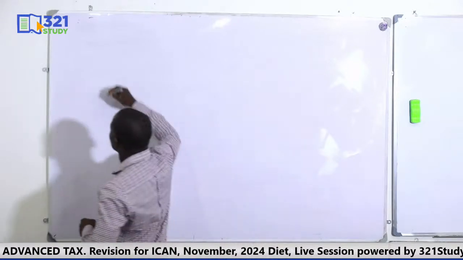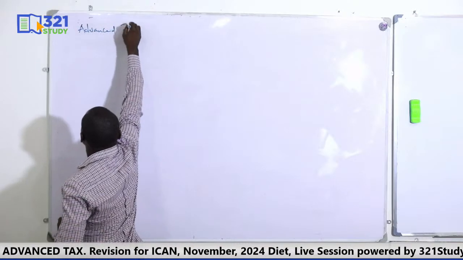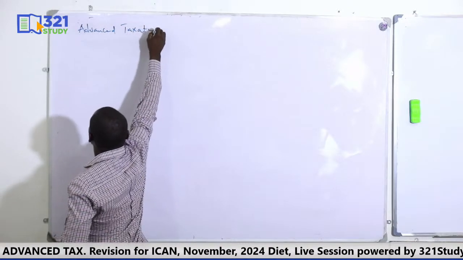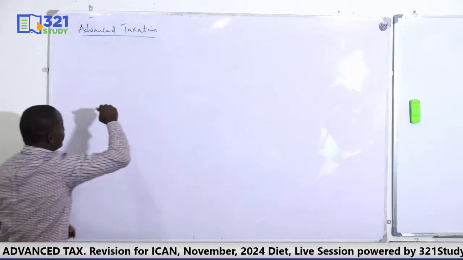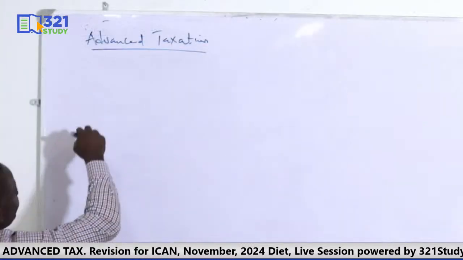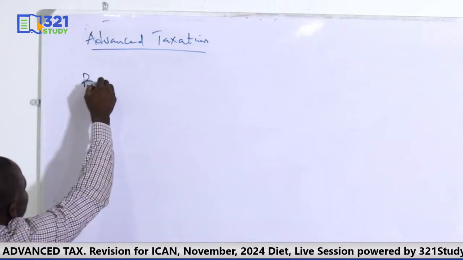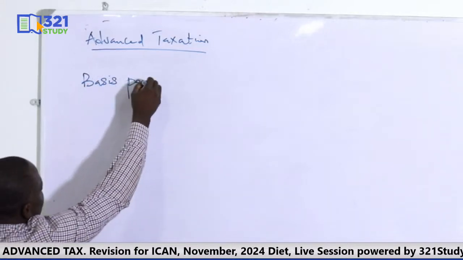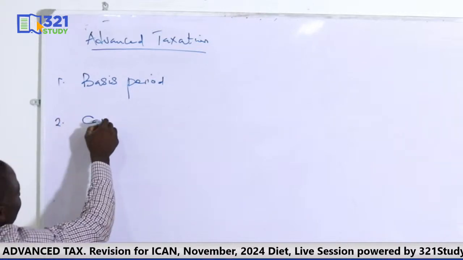Like I said, this revision is on advanced tax. Some of the key topics we have discussed are basis period and capital allowance.